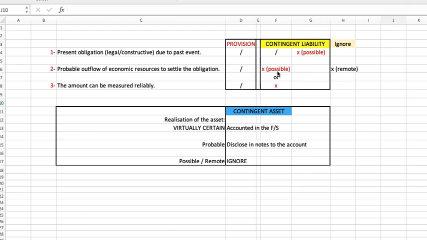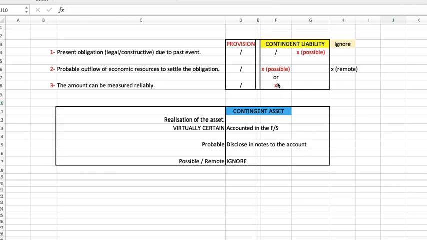The third one, or maybe you have fulfilled the first, there is a present obligation and the outflow is probable, but the amount cannot be measured reliably. So no, you cannot recognize it as a provision. You have to show it in the notes to the account because any one of the conditions is not met.